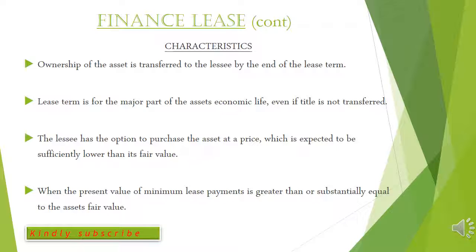The third point is that at the end of the usage or the rental of the asset, the lessee has the option to pay a price in order to own this asset. So when there is a price tag that has been set to help the lessee own this asset, you realize it's a finance lease. And usually this price is expected to be sufficiently lower than its fair value. The other point is that when the present value of the minimum lease payments is greater than or substantially equal to the asset's fair value, you realize it's a finance lease.